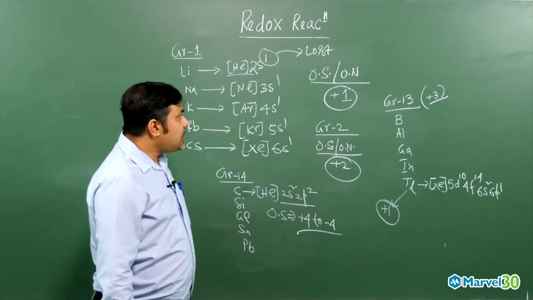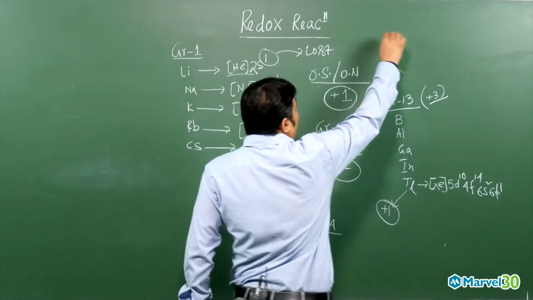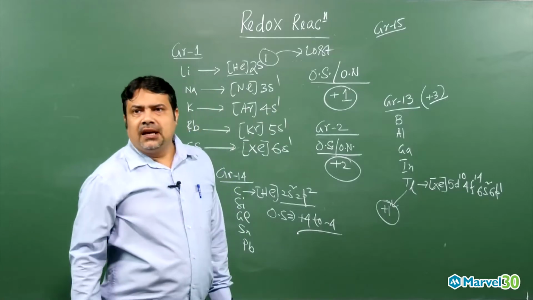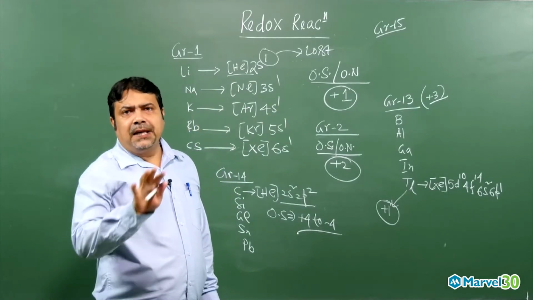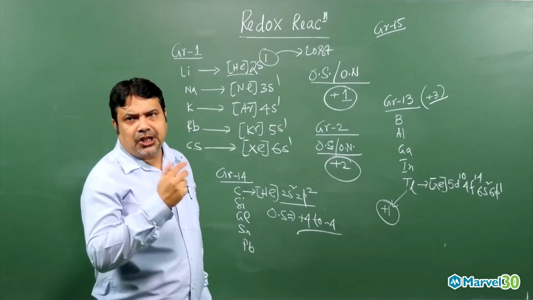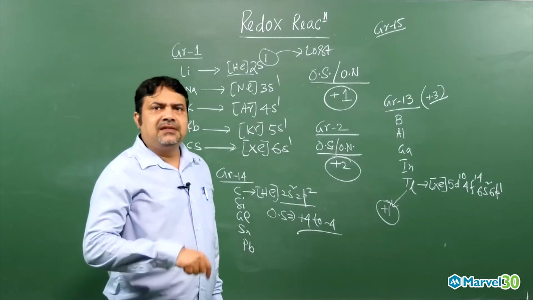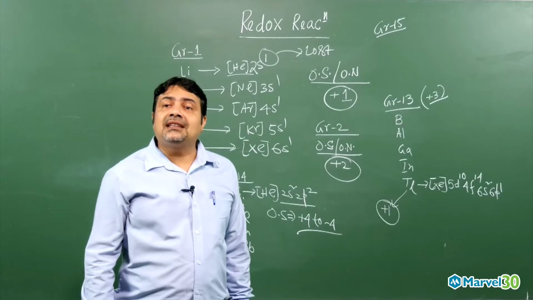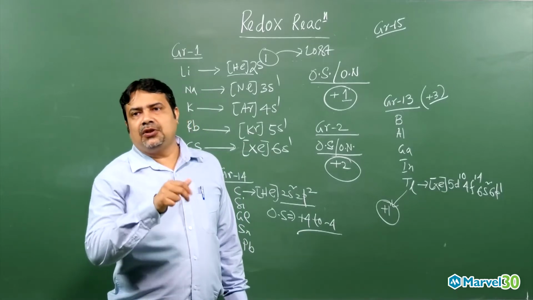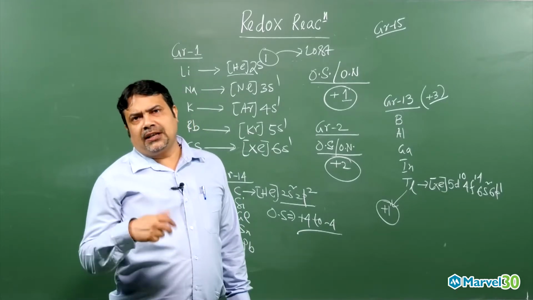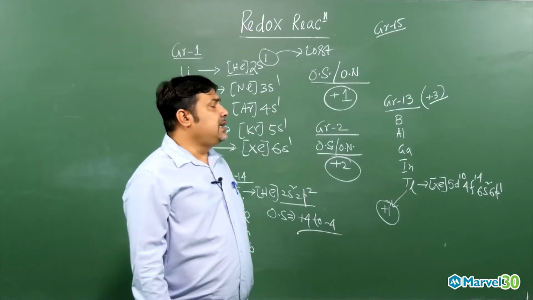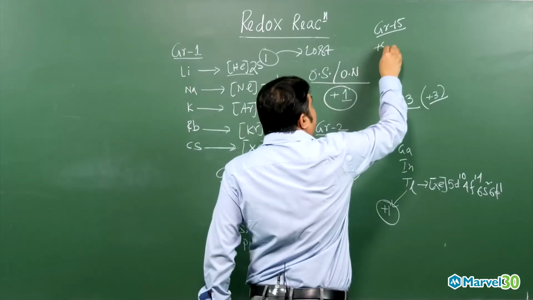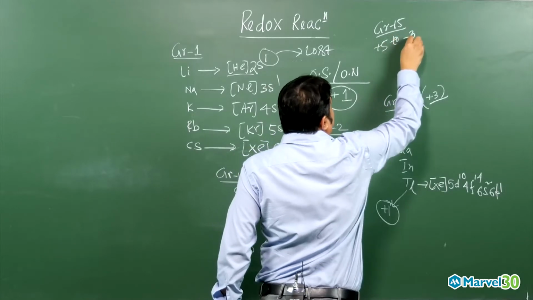Now group 15 elements: nitrogen, phosphorus, arsenic, antimony, bismuth. There are 5 valence electrons. If you write down the electronic configurations, you will see. So they can lose 5 electrons or accept 3 electrons to attain the inert gas configuration, meaning the valence shell will have 8, or 2, or 18 electrons. If they lose 5 electrons, the oxidation state will be +5. If they accept 3 electrons, the oxidation state will be -3.